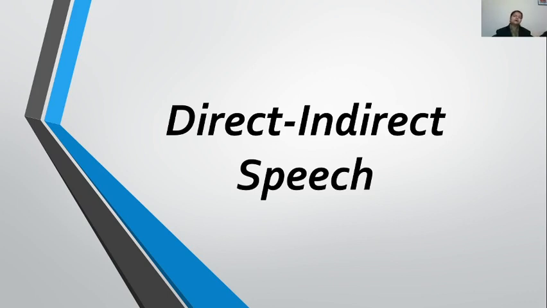Like assertive sentences have some special rules while converting the sentences into indirect, same as with the interrogative also, we have to add a few more rules. We have to take care of some extra, special rules while converting an interrogative sentence to indirect, same as the imperative and exclamatory sentences also have some special rules.